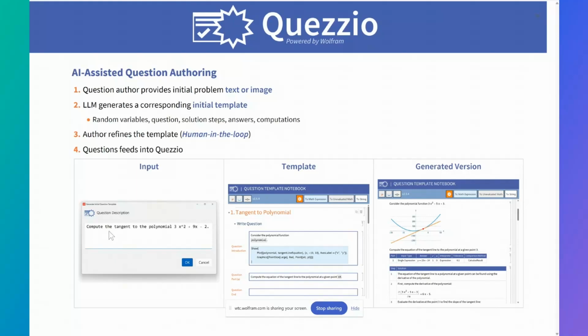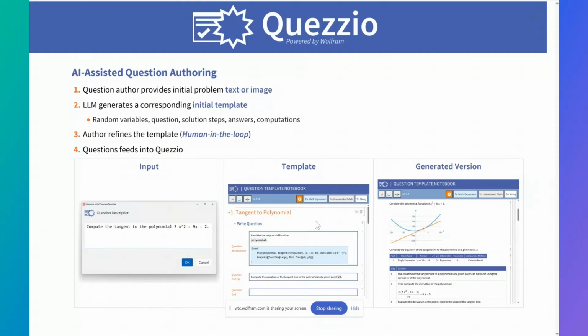So here's an example: compute the tangent to the polynomial 3x squared plus 9x minus 2. And then you click generate. We have an LLM there that's familiar with the structure of the template, how each of the parts interconnect, how it should generate ranges and so on, which creates an initial version of the template for us. So this really speeds things up.